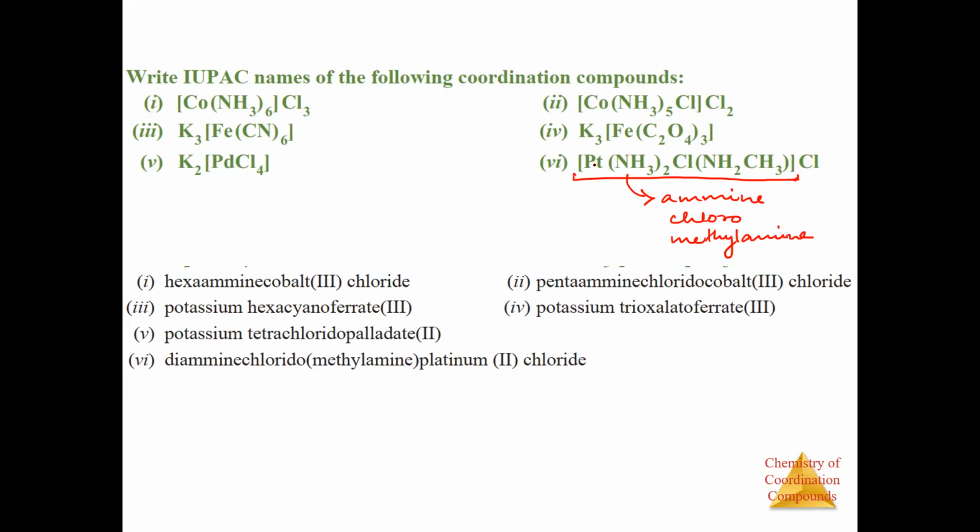So we have got 3 ligands, and then we have platinum. So we will write now which will come first. Amine will come first, right? How many amines are there? Because alphabetical order. We have diamine. Then this is, acha, they have written chlorido. So chlorido, chloro, both are fine. Please remember, chlorido or chloro, both are fine. You can write chloro also or chlorido. Okay. Now, moving on, we have methylamine. So methylamine is neutral, that is why it is methylamine. Then we have platinum. Then you write the oxidation state +2 and then chloride.